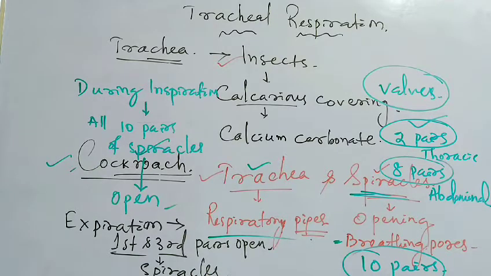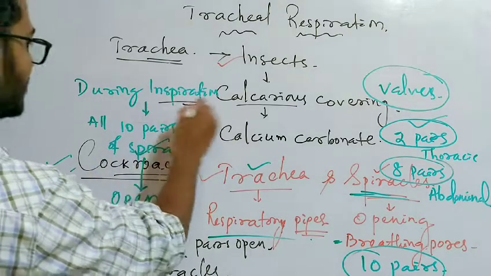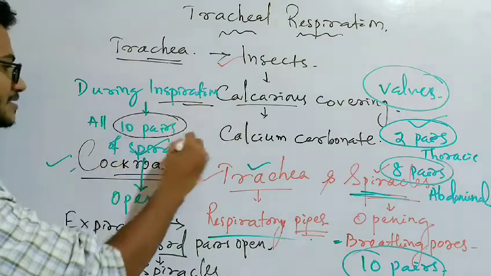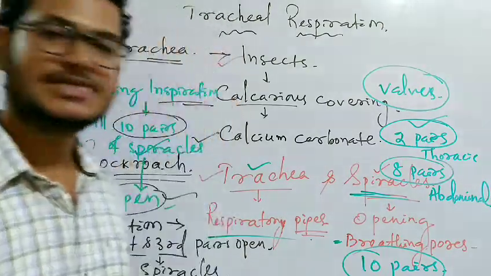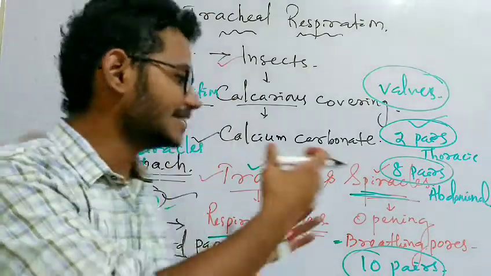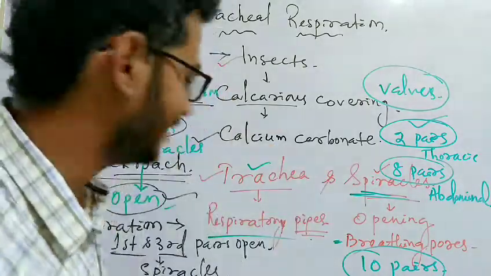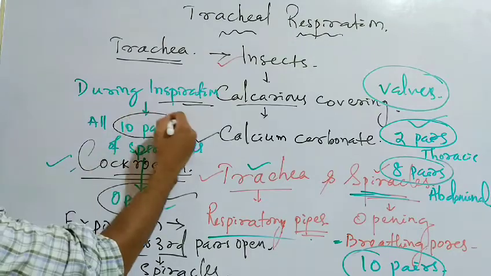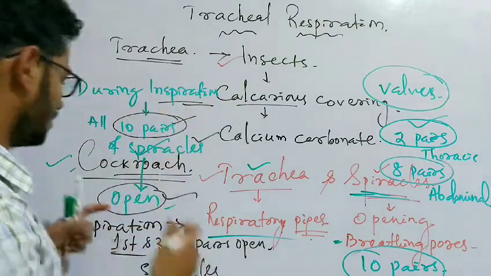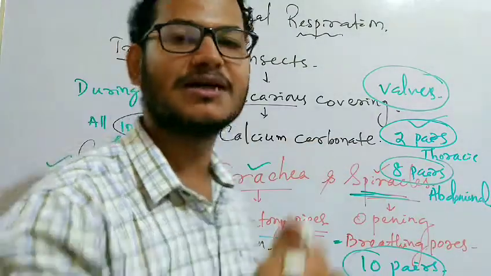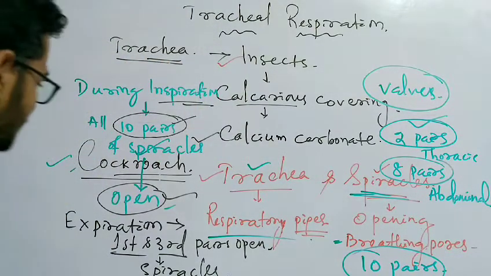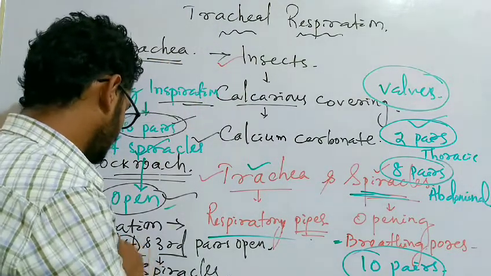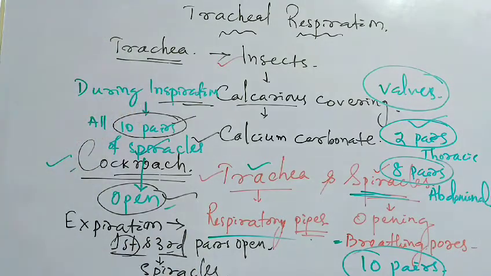So during inspiration it takes in more air through all 10 pairs of spiracles, whereas during expiration, while giving out the used air from the body, it only uses the first and third pairs of spiracles.